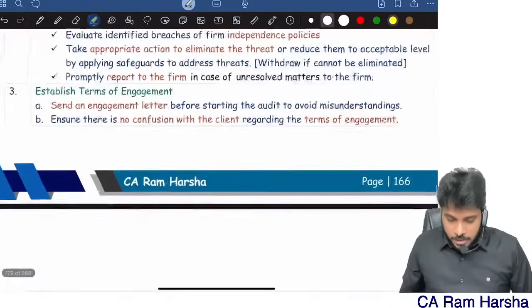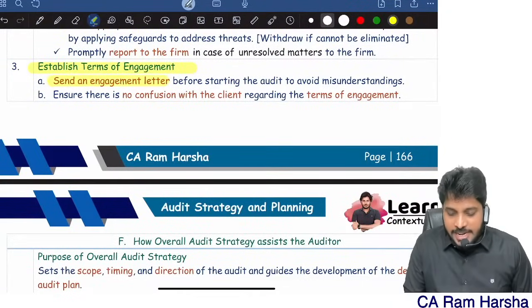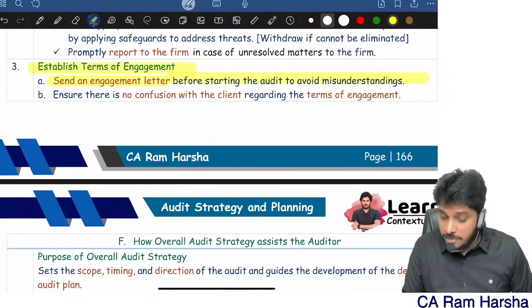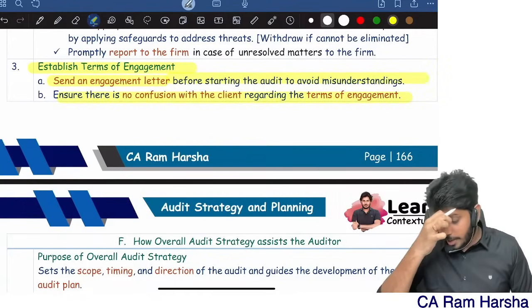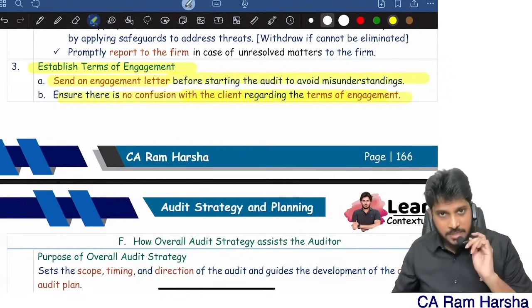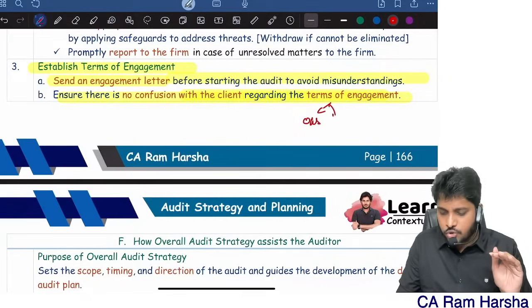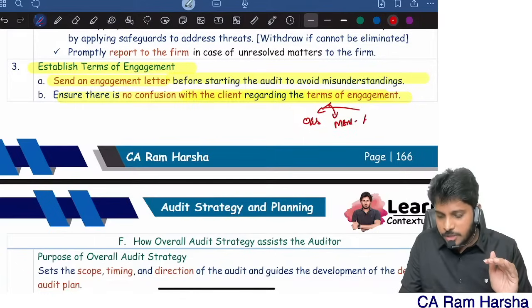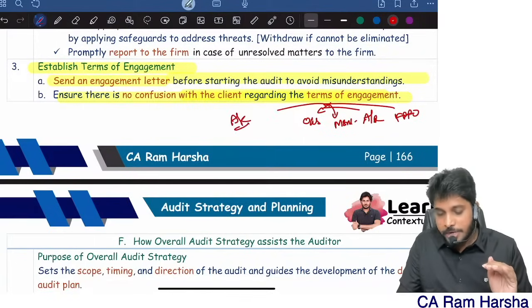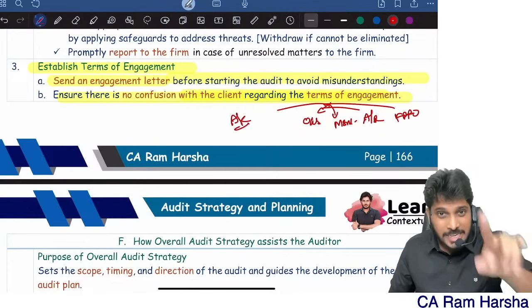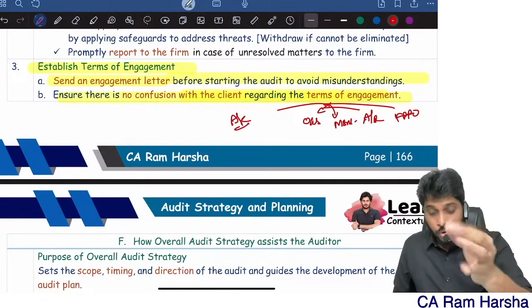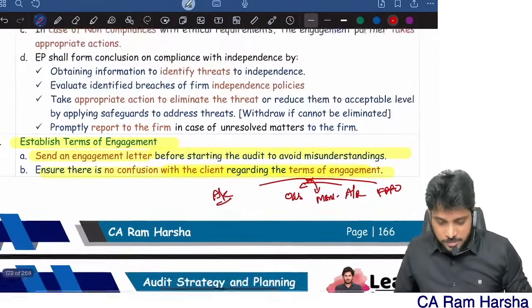Now, establishing terms. Send an engagement letter before starting the audit to avoid misunderstanding, and see that there is no confusion with the client regarding the terms. What are terms of engagement? Objective and scope of audit, management responsibility, auditor responsibility, financial reporting framework, audit reporting. These are all various contents of the engagement letter, right? So get an acknowledgement on these elements.